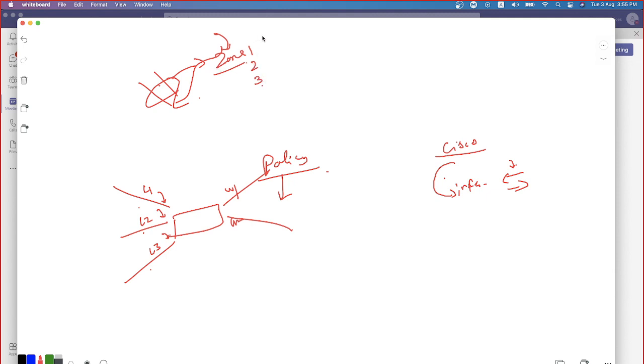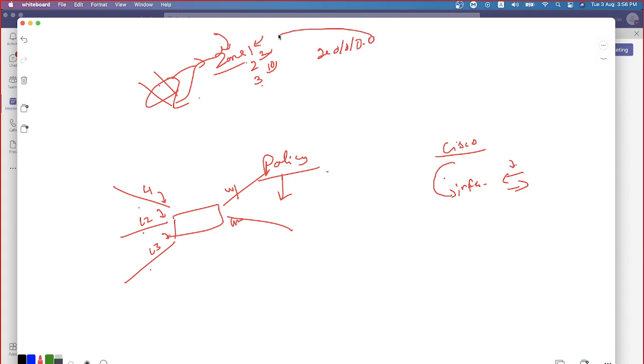I can have one interface in zone 1, two interfaces in zone 2, 10 interfaces in zone 3. You can keep that, but the point is, one single interface can be part of one single zone only. Beyond that, it's not possible. You understand? Assume that I have gig ethernet 0/0/0 and I have created unit 0.